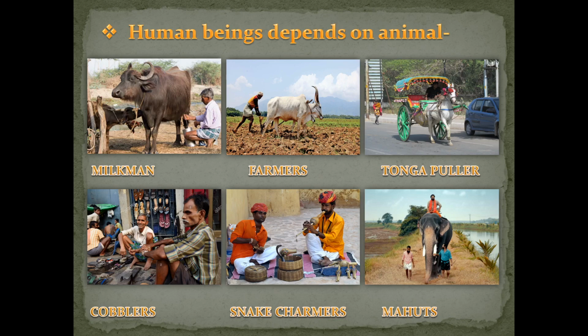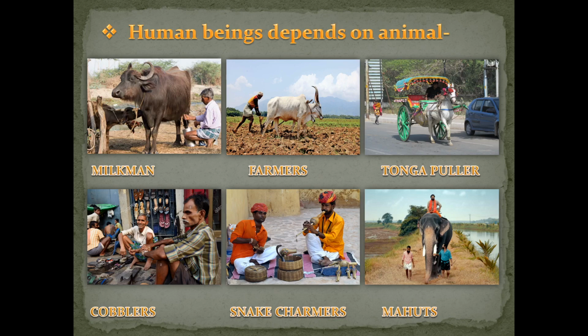Also, people who are working in circus depend on animals. In circus, elephants, tigers, parrots and other animals are used for livelihood by training them to do acrobatics. But nowadays many governments have made strict laws to avoid using animals in circus. So the people who are working in the circus also depend on various animals.